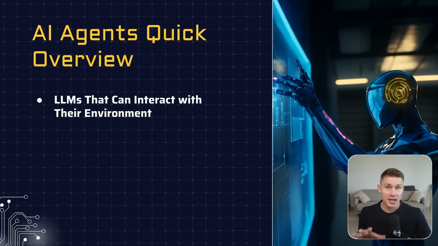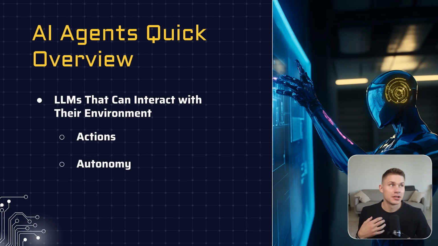Okay, so first of all, if you're new to this channel, let's do a quick overview of AI agents. AI agents are simply LLMs that can interact with their environment. I have a more comprehensive video coming up on a complete AI agent developer tutorial for 2025. But for now, all you need to know is that they're LLMs that can take actions autonomously, meaning without any human supervision, and that now can also reason about tasks. This last part is something new and it's absolutely massive for all AI agent developers, and I will discuss it in another video.